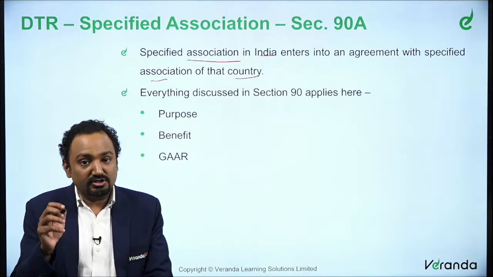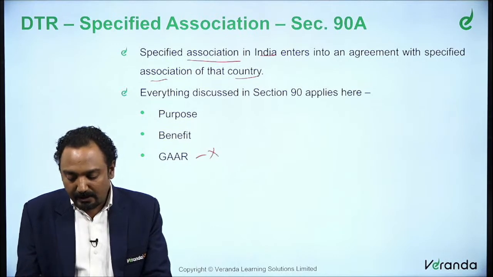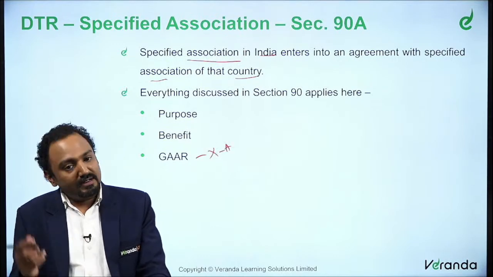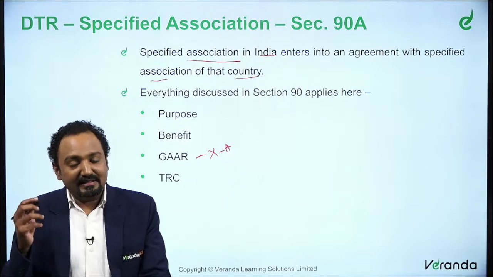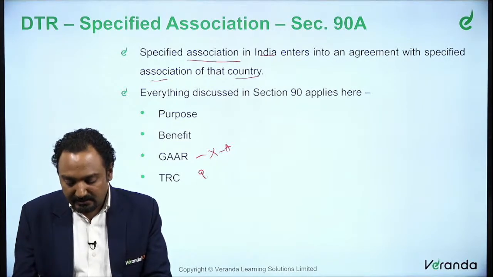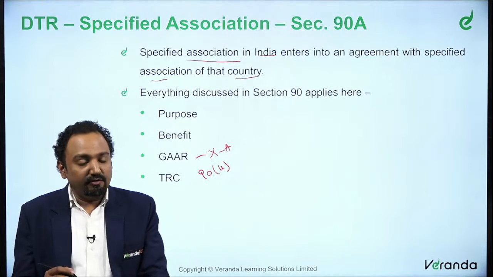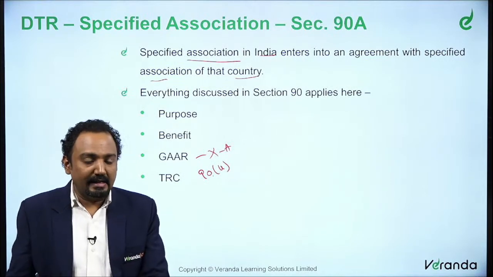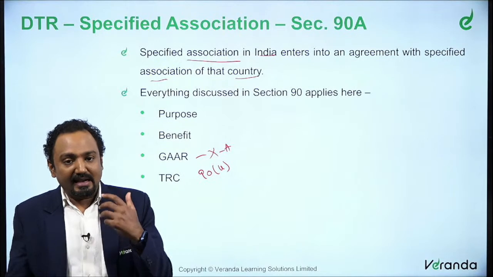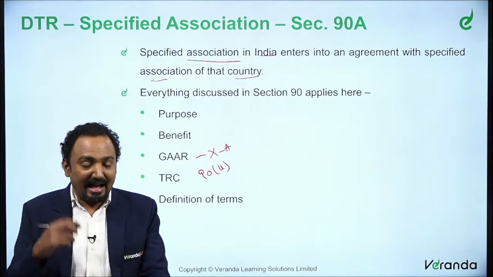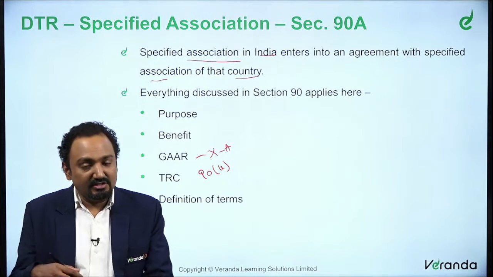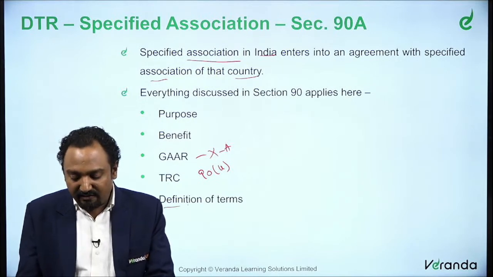But such benefit is not applicable for Chapter 10A, which is GAAR. So that exception is also applicable to Section 90A. And finally, the requirement of a tax residency certificate under Section 94 is also provided in 90A. So to claim this benefit, a tax residency certificate is mandatory. And the last one which is applicable in section 90 and here also is the definition clause.